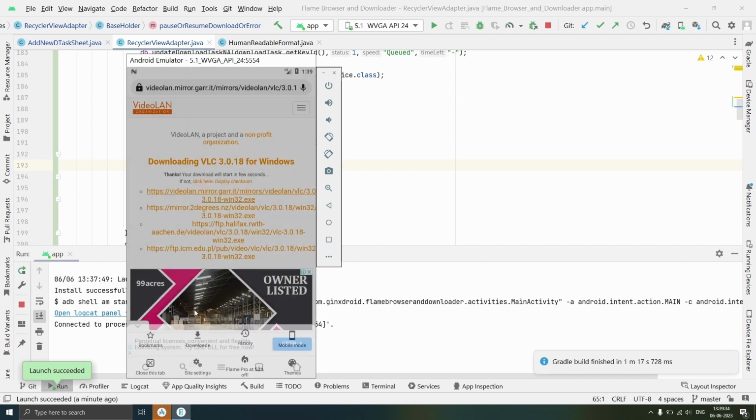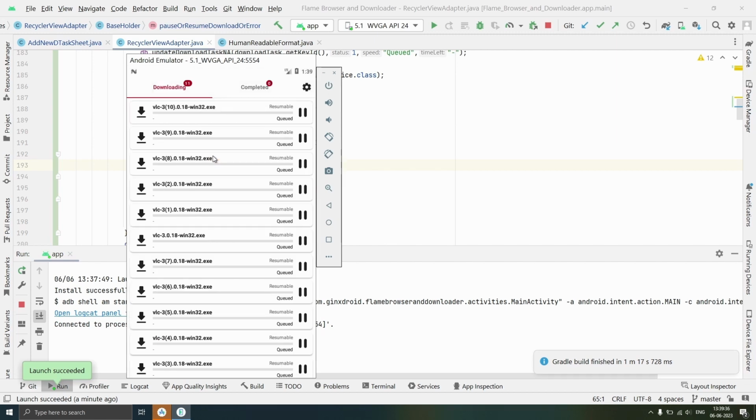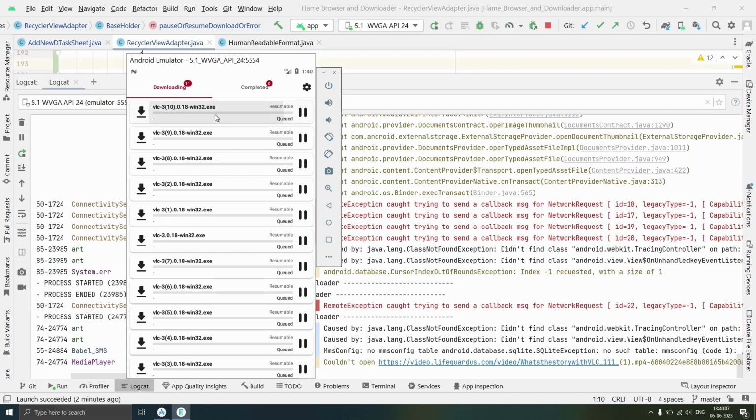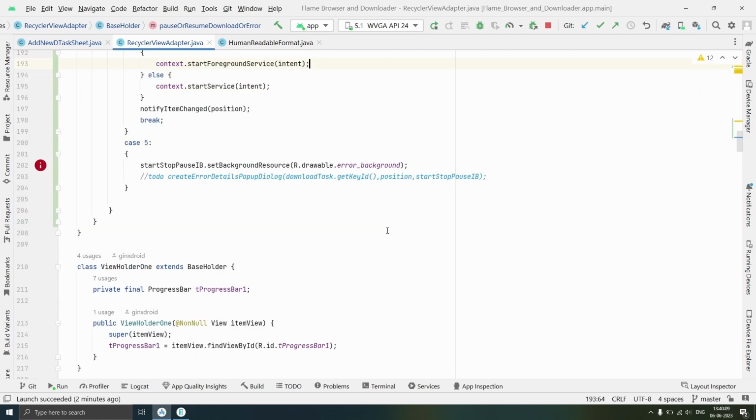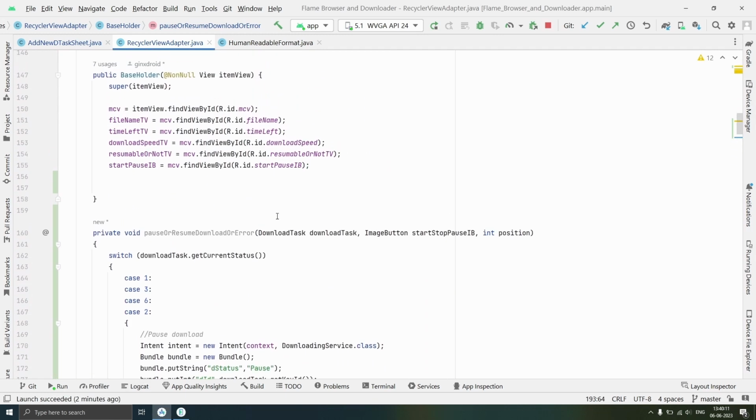Now open first activity. It is showing that task at the top, and our onClick is not working because we forgot to set onClickListener.